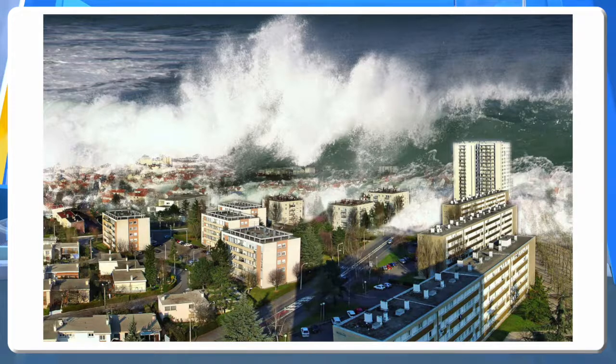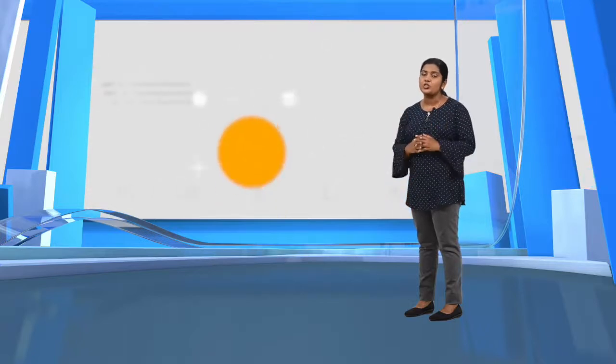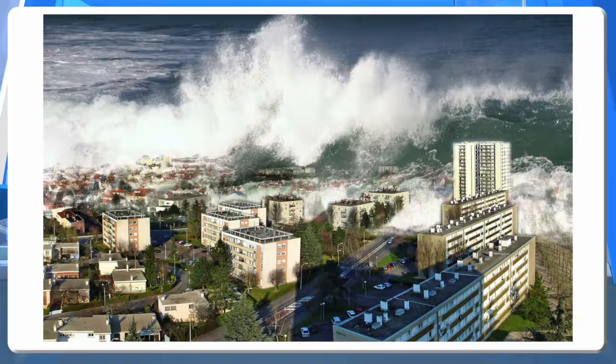Now, we move to the next catastrophic movement, that is tsunami. Tremor waves originating due to earthquakes, volcanic eruption, meteor impact, etc. in the ocean floor generate huge sea waves rising to several meters. Such waves are called tsunamis. Here, life saved by a geography lesson. It is the coastal regions that are mainly affected by the disastrous effects of tsunamis. The visible impact of tsunami is the damage and destruction to life and property caused by it.